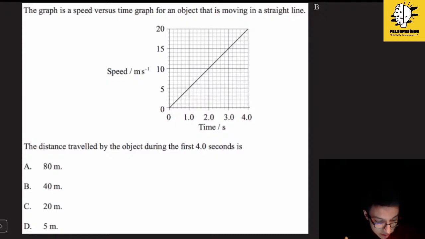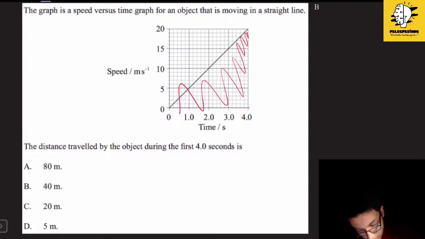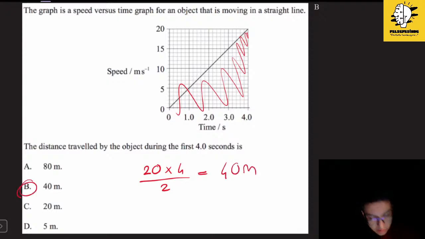So the first question says, the graph is a speed versus time graph. It asks for the distance traveled by the object during the first 4 seconds. So we will directly just find the area under the graph, and this area will be equal to 20 times 4 over 2, since it's a triangle, and it will be equal to 40 meters. B. This was an easy question.